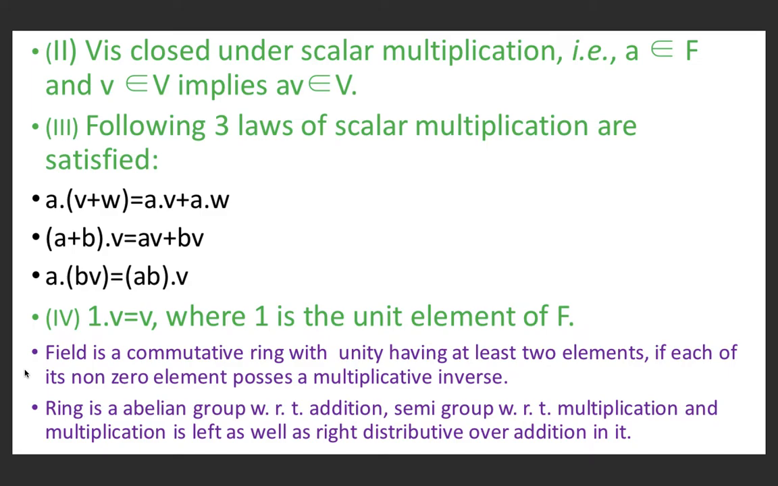Here I want to remind you of one more thing. A field is a commutative ring with unity having at least two elements if each of its non-zero elements possesses a multiplicative inverse. And a ring is an abelian group with respect to addition, a semigroup with respect to multiplication, and multiplication in a ring is left as well as right distributive over addition.